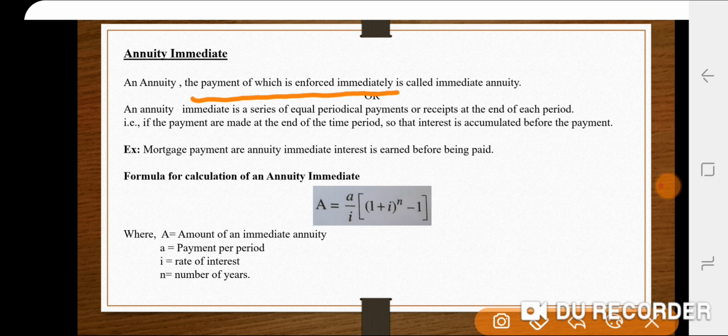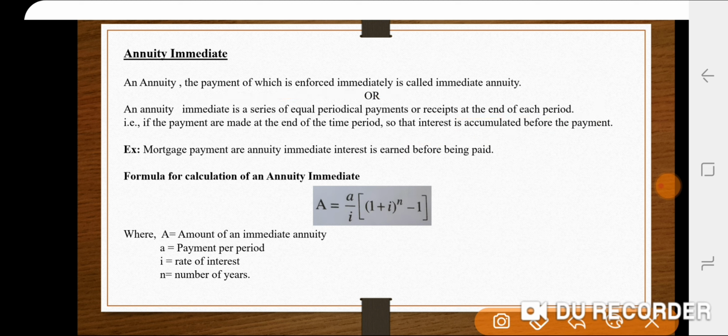What it means? So I'll tell you. That means whatever payment you are making will be paid at the end of each period. Okay, so under annuity immediate, you are going to make a payment at the end of each period, so that as you are making a payment at the end of each period, you are able to receive the interest before accumulating the payment.